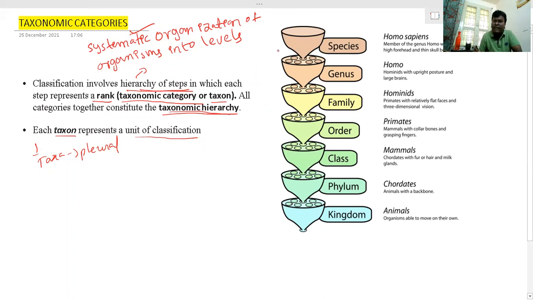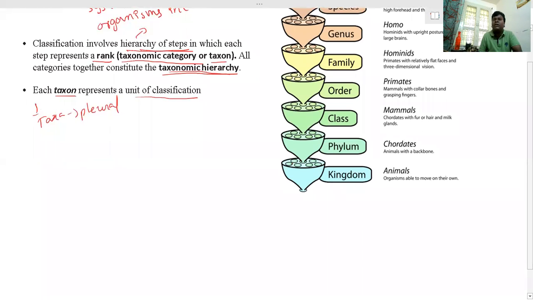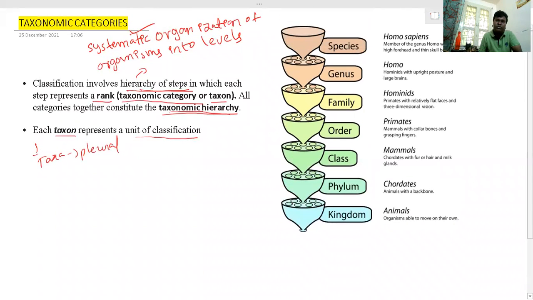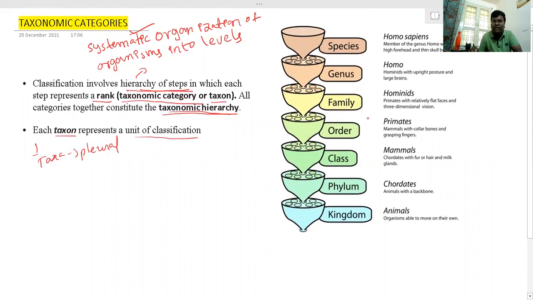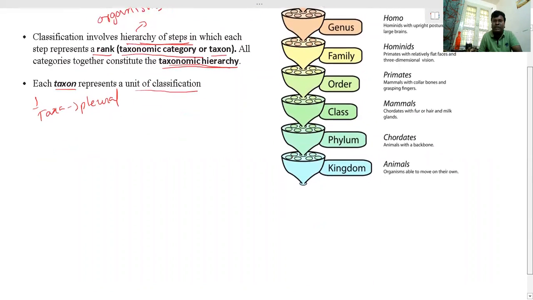The different categories are species, genus, family, order, class, phylum, and kingdom. They may ask you different questions from this in the NEET examination. Most students get confused remembering the hierarchy levels from species up to kingdom level. Now I'm going to give you a simple code to remember this hierarchy of classification. So let us see.